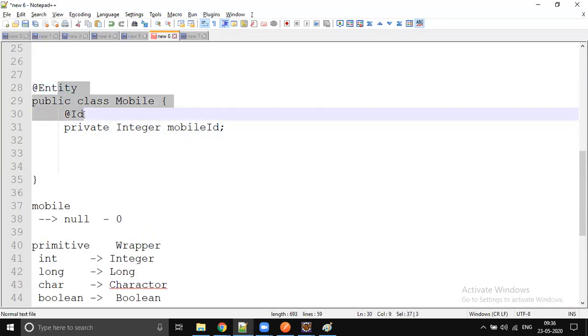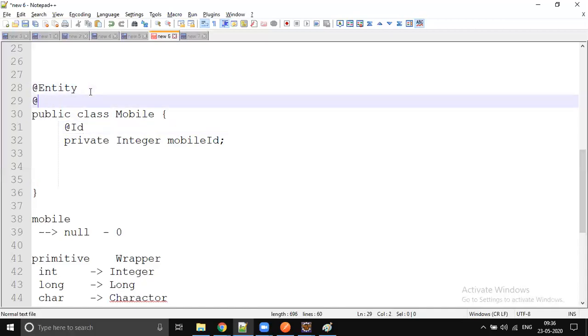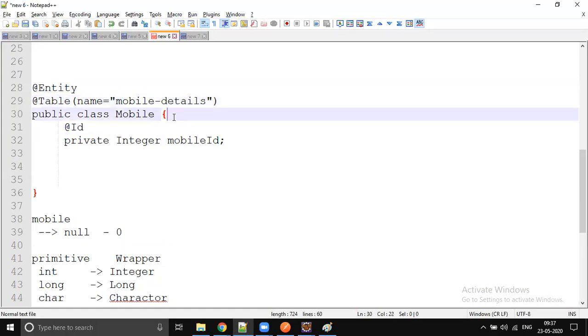So these two are the minimum annotations required. We can add other annotations like @Table, but this becomes optional if the table name and entity name are the same. If the table is named mobile, it's not required, because by default the class name is the table name. If it is not the class name, say mobile underscore details, then you should use @Table. So it becomes optional.